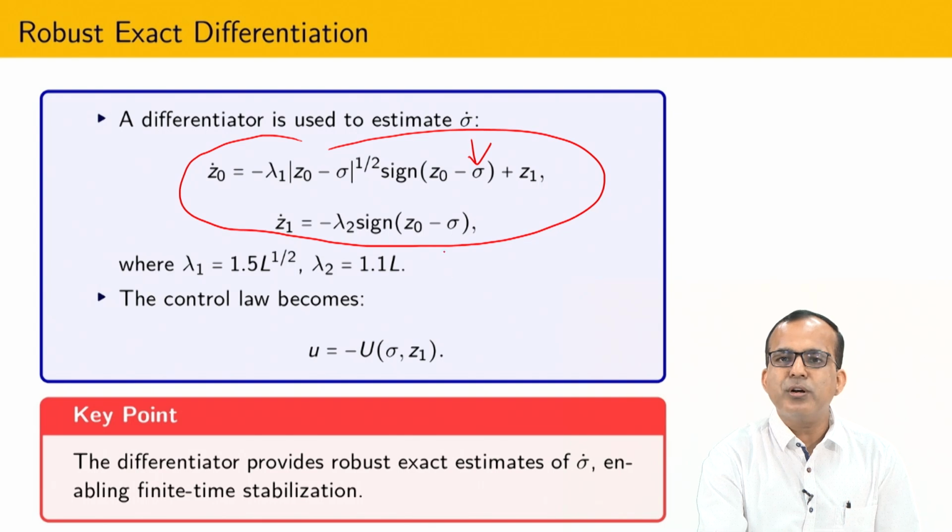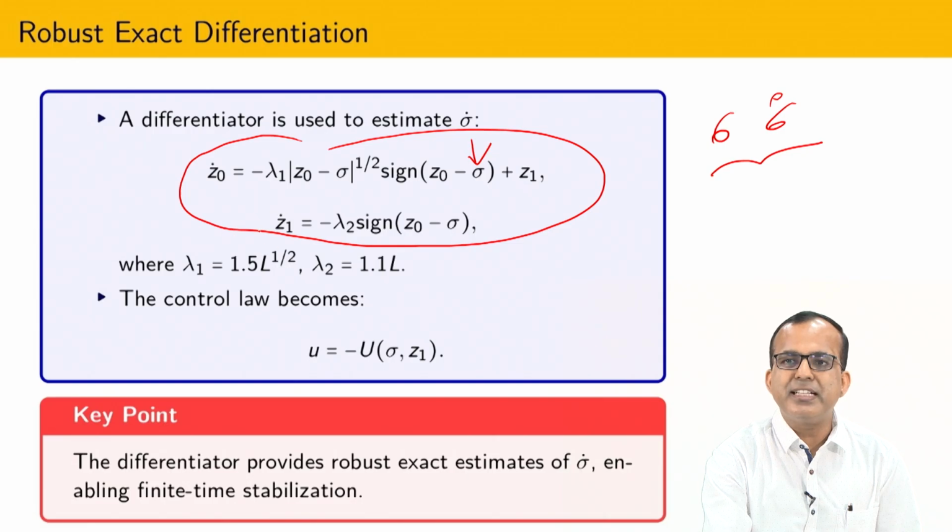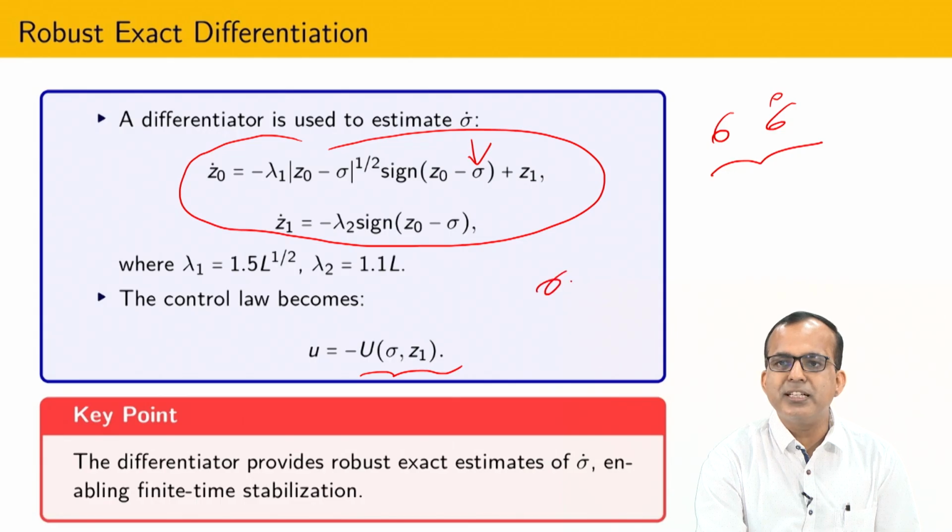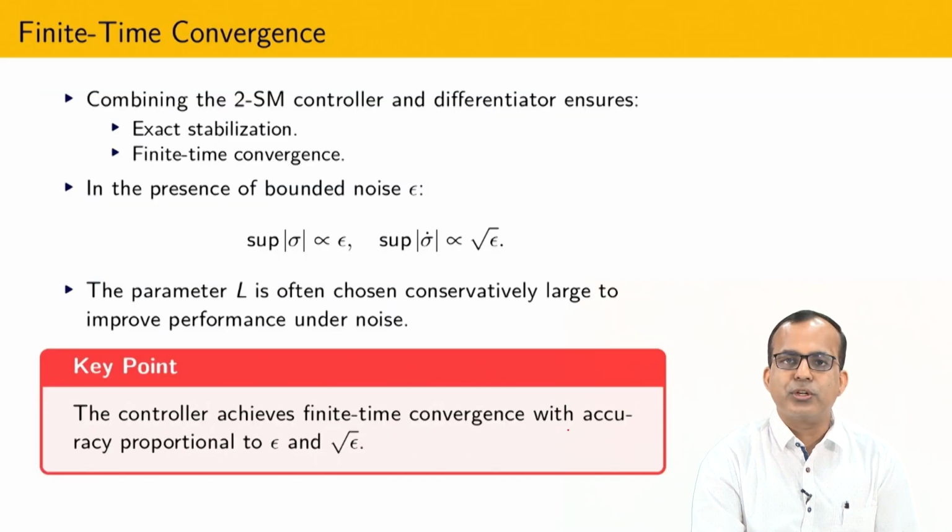From the computer I will get information of sigma dot. Sigma dot is equal to Z1, as we have already seen. So whatever Z1 I take out from the computer system will give the derivative of sigma, and I am going to utilize that information to design the robust control.